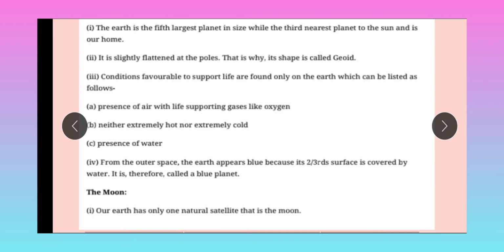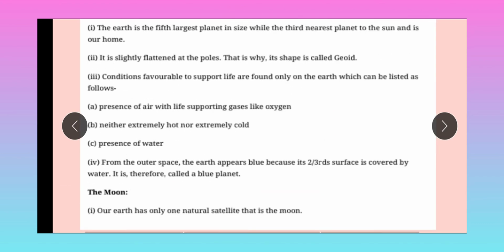Third, conditions favorable to support life are found only on the Earth, which can be listed as follows. One, presence of air with life-supporting gas like oxygen. This is the first and foremost favorable condition. Two, neither extremely hot nor extremely cold temperature. Three, presence of water. These are the favorable conditions because of which life can exist on the Earth. From outer space, the Earth appears blue because two-thirds of its surface is covered by water. It is therefore called a blue planet.